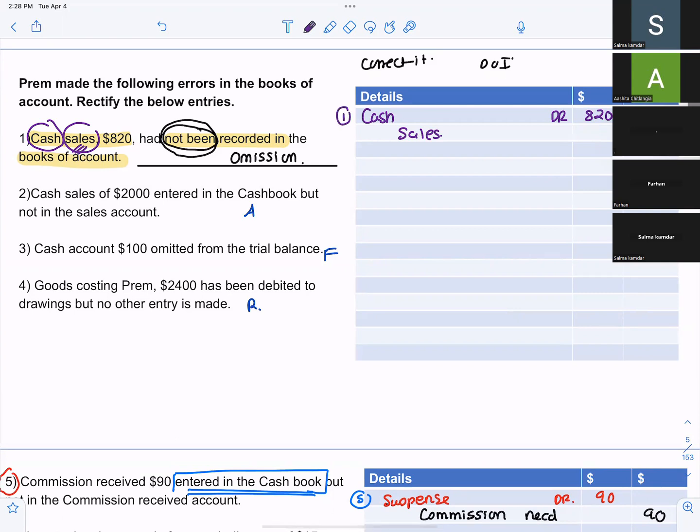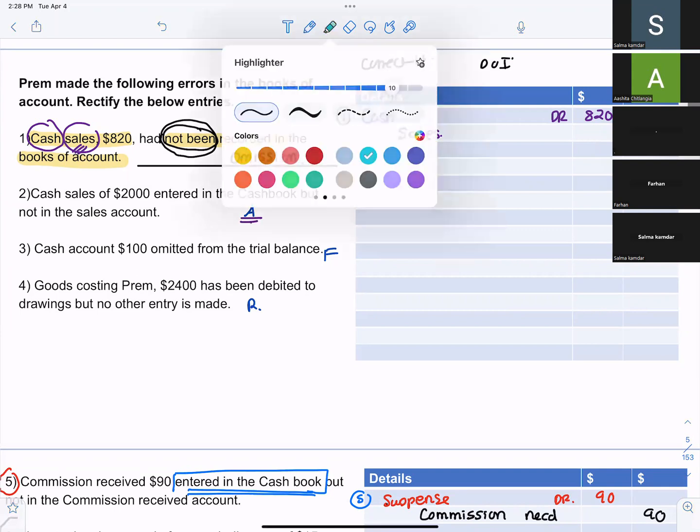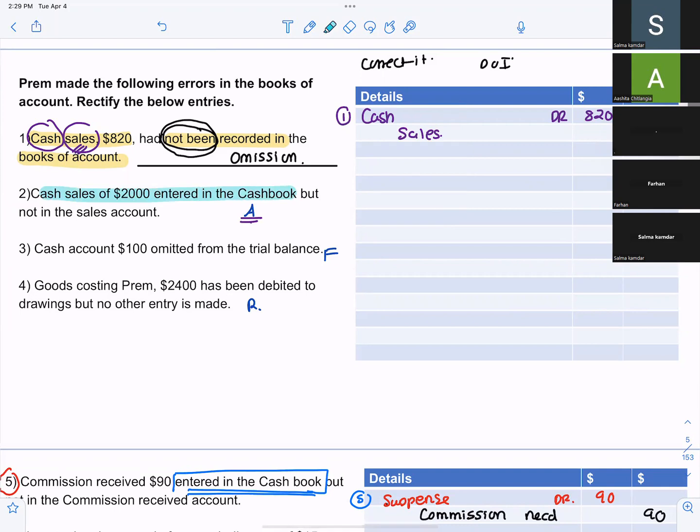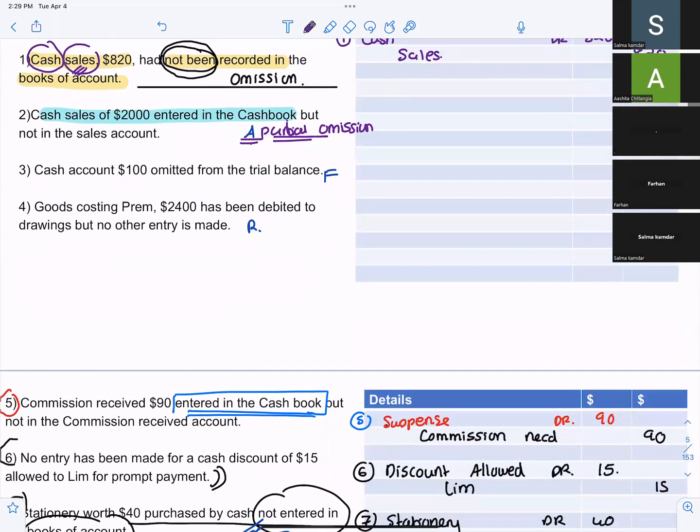Come on, next entry. Cash sales of 2000 entered in cash book but not in the sales account. So this is partial omission. That means you have entered one thing in the cash book, but you have not entered it in the sales account. Can you first give me a complete entry for cash sales? Cash debit, sales credit. Now where did you record it?